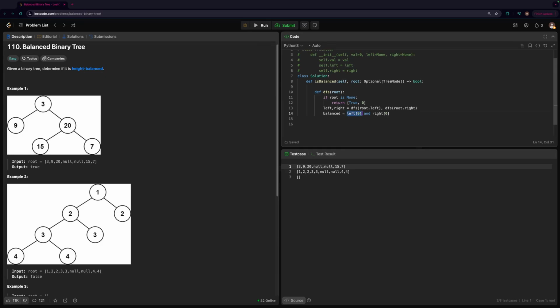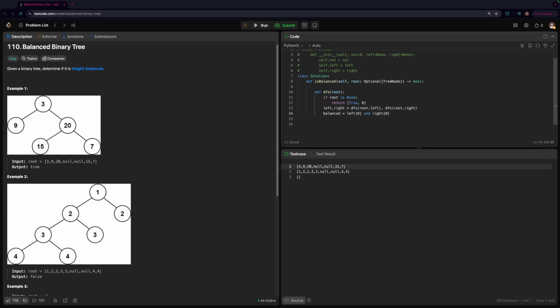because both need to be true. If one is false, then it means that that subtree isn't balanced, so we can just return false overall, since we know that there's no way for that whole tree to be balanced. So the idea is that both of these need to be true, but we also need one more thing: even though the left and right subtrees themselves might be balanced, when you add the root and look at the whole subtree including the root, it might still not be balanced because the difference of heights between the left and right subtrees might be too large.